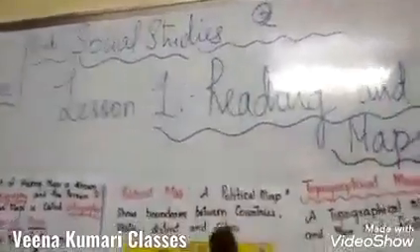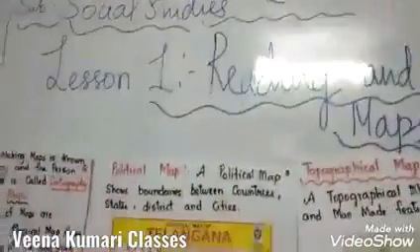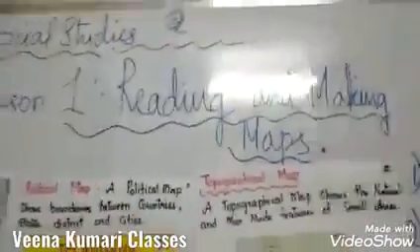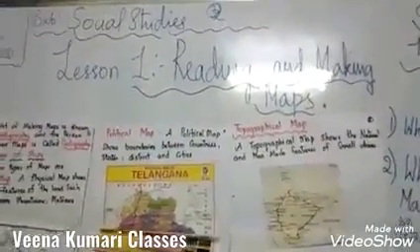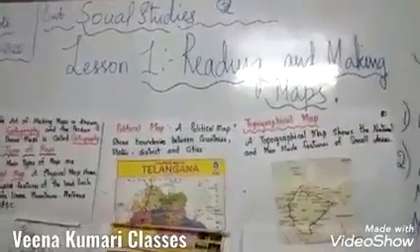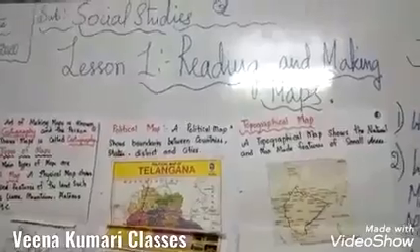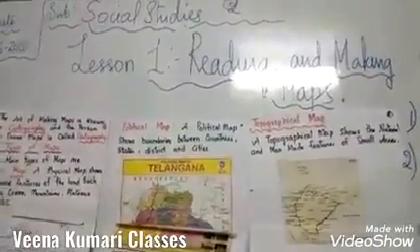Today we are going to discuss. Yesterday we already studied reading and making maps. Children, do you remember what topic we discussed yesterday? Reading and making maps. In the previous class, we discussed the earth as well as the globe, right? A map is different, a globe is different. A small location cannot be drawn on the globe. You can locate it on the maps. I told you all, I'm going to show you how to make maps.